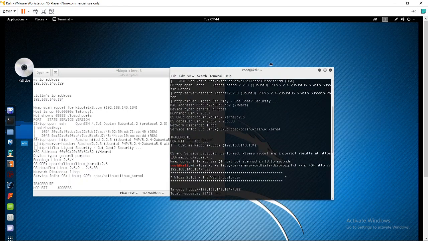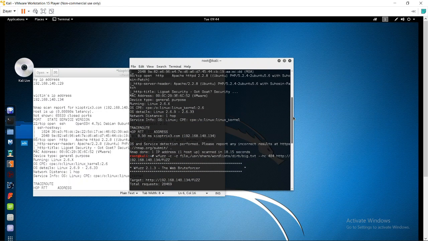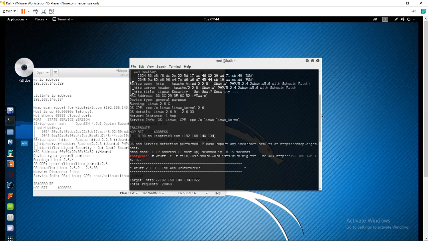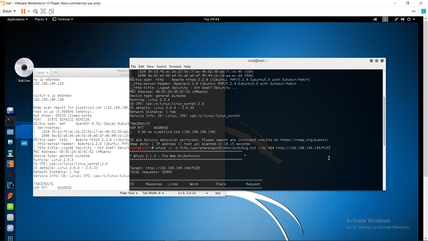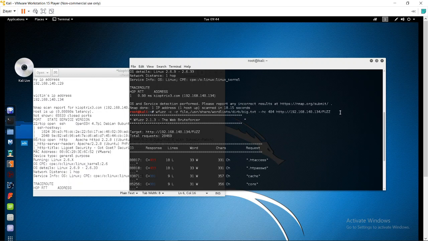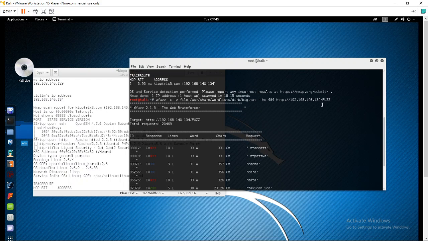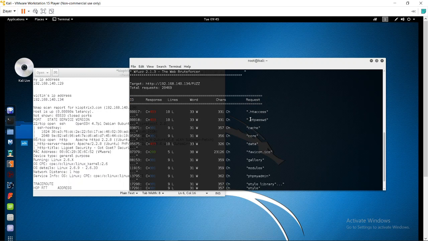I already ran it. wfuzz -c shows the output in color, -z takes the file path. We don't want any 404 responses. And here FUZZ will be replaced by the words from big.txt.